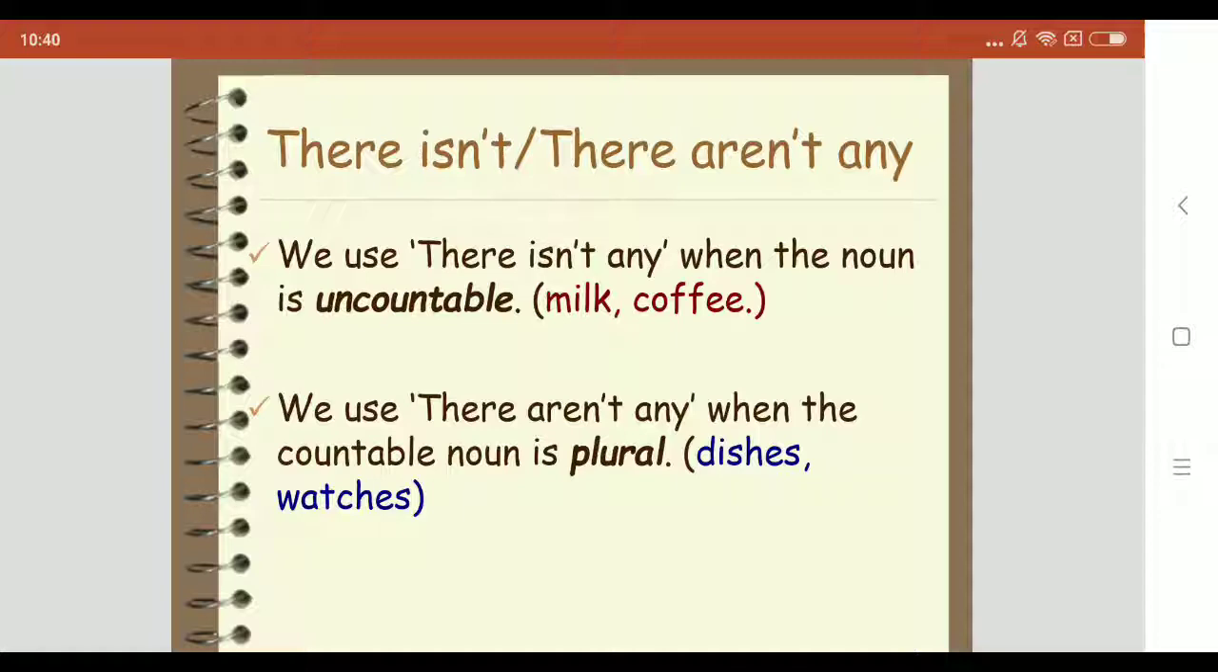We use there isn't any when the noun is uncountable, for example, milk and coffee. We use there aren't any when the countable noun is plural, dishes and watches.